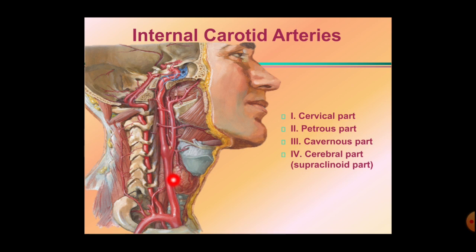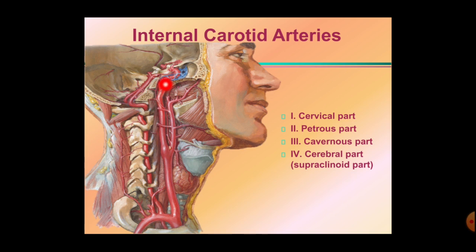It is the continuation of this common carotid artery. It just runs upwards within the carotid sheath and reaches the base of the cranial cavity at the carotid canal. Up to here, this is the cervical part of the internal carotid artery. Afterwards, the internal carotid artery passes through the petrous part of the temporal bone via the carotid canal. This is the second part of the internal carotid artery.